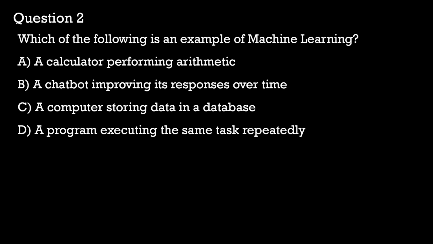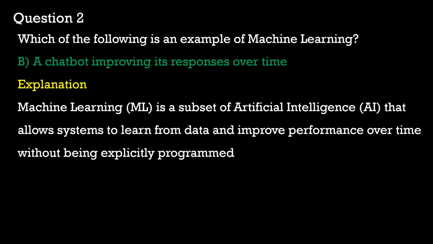So for this, our answer would be option B, a chat box improving its responses over time, because it would have learned from data and then improved its performance without being programmed. So a chat box that improves its responses over time is a great example of machine learning because it analyzes past interactions, learns from user input, and refines its answers based on experience.